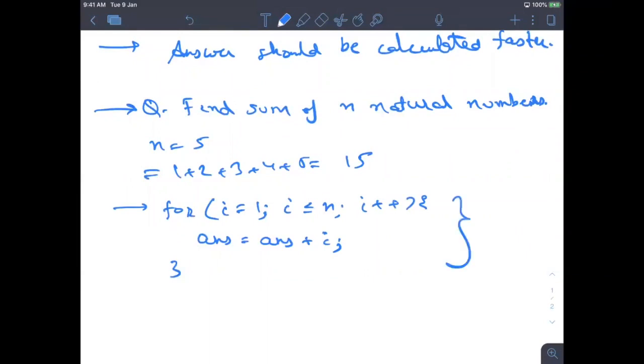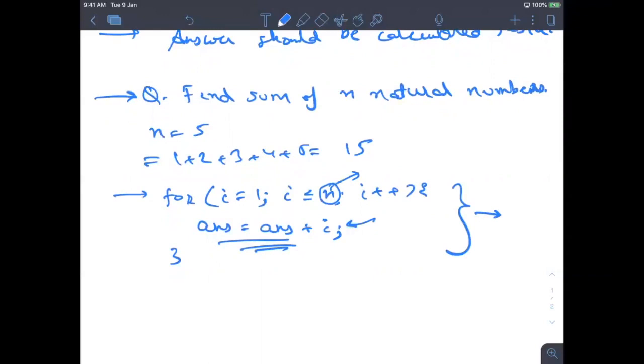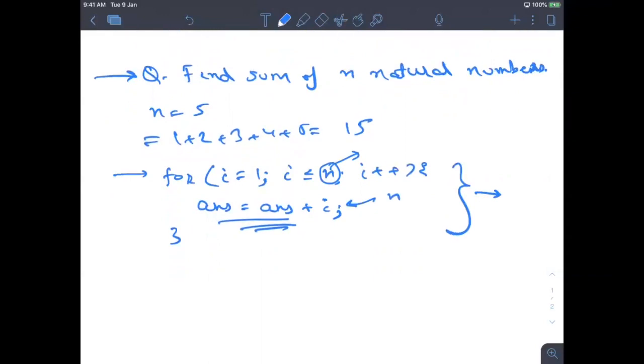Now this is a loop where we are running n times, so we are executing this instruction n times. So what will happen? Let's just take an example. Initially answer is 0, then in the first iteration you will add 1, then in the second iteration 2, and so on till 5.